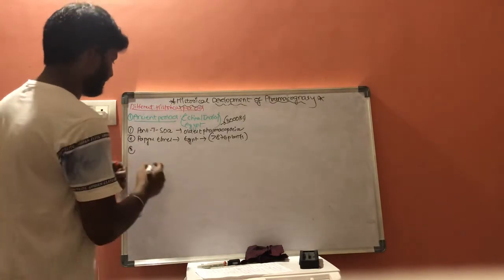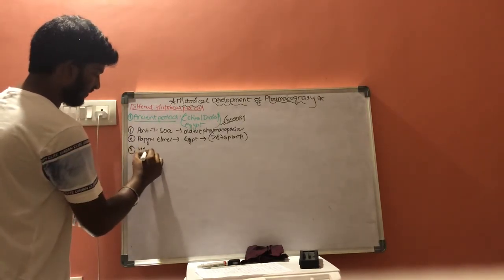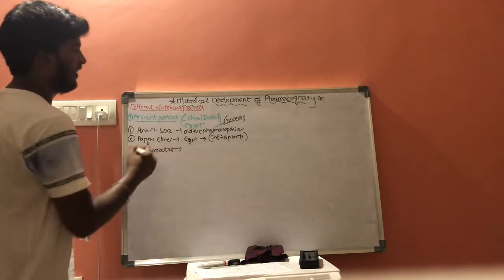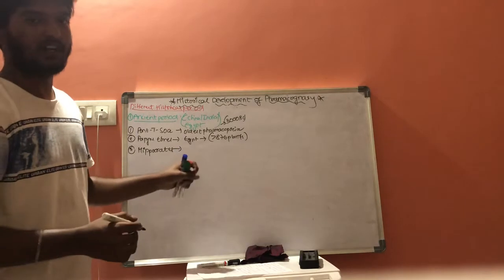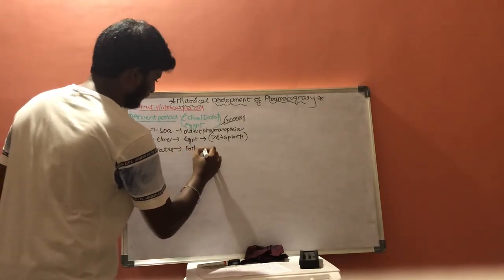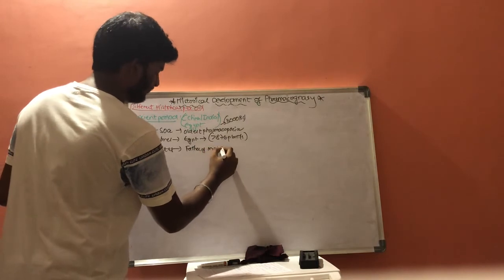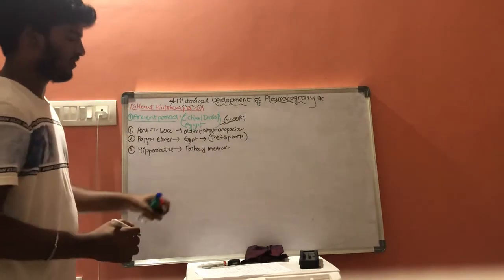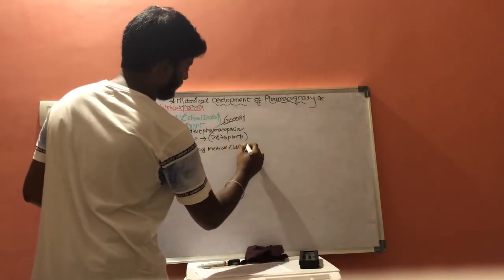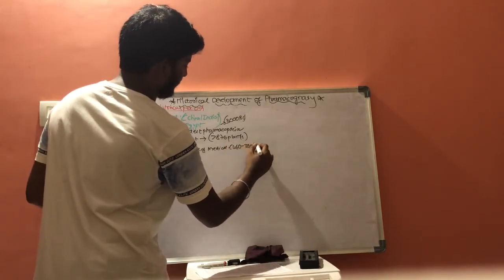And next one is Hippocrates. Hippocrates is also known as the father of medicine, at 460 to 300 BC.